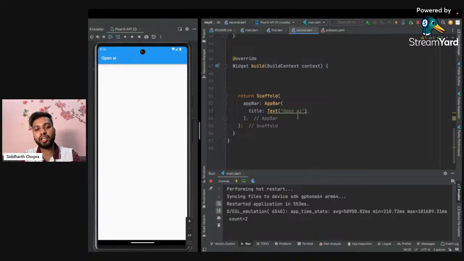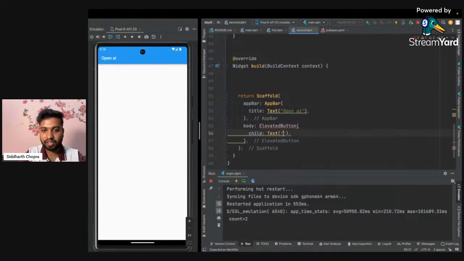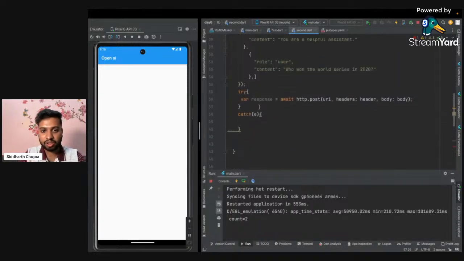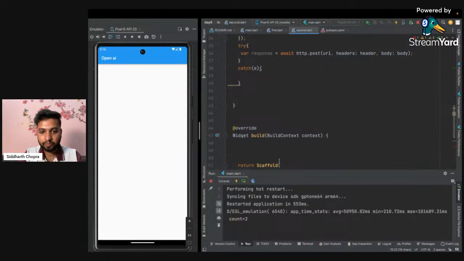Okay, so we have created the API, but we are not calling it. So I will create an elevated button. Inside the elevated button, let's create a child text, fetch, and an onPressed. Inside onPressed, we will be fetching this code, fetch data from OpenAI.